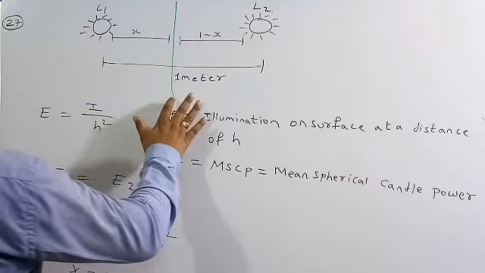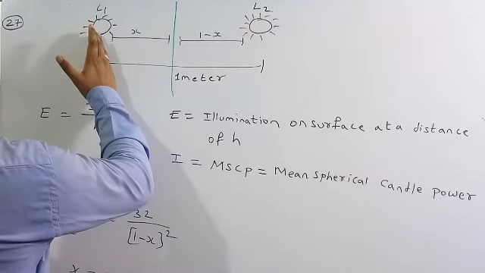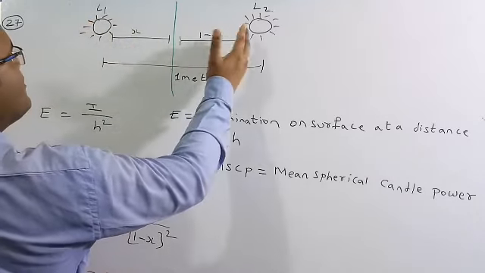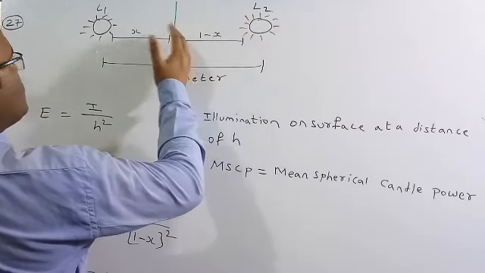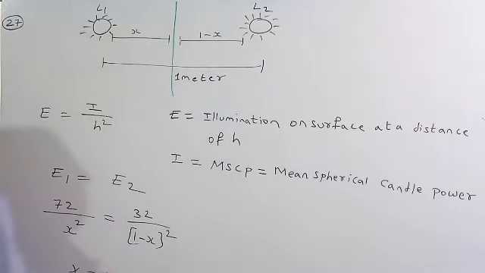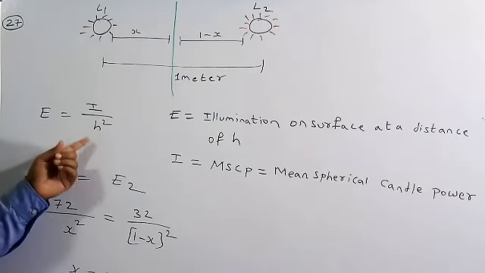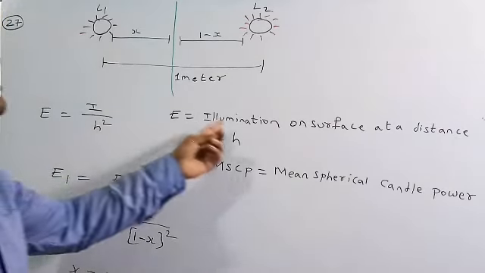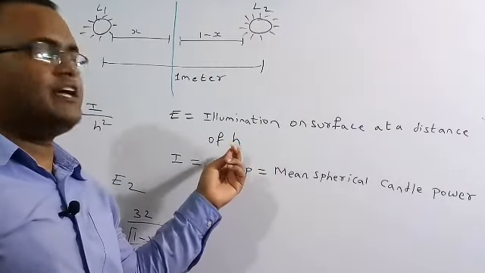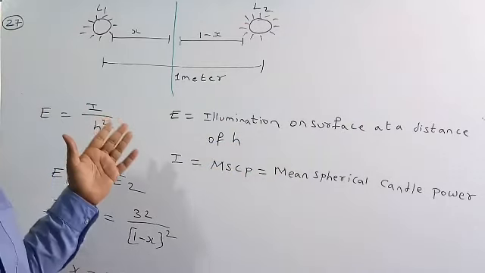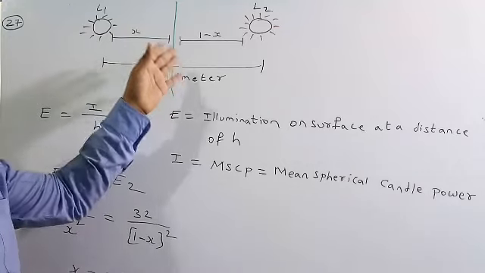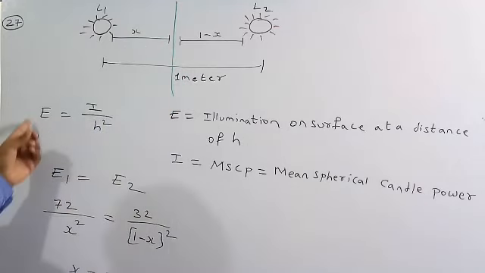So here at this surface, the illumination because of lamp L1 has to be equal to the illumination due to lamp L2. We need to find the particular value of x. The basic formula is illumination E is equal to I by h square. Here E is the illumination on a surface at a distance of h. As h increases, the illumination at the surface decreases.